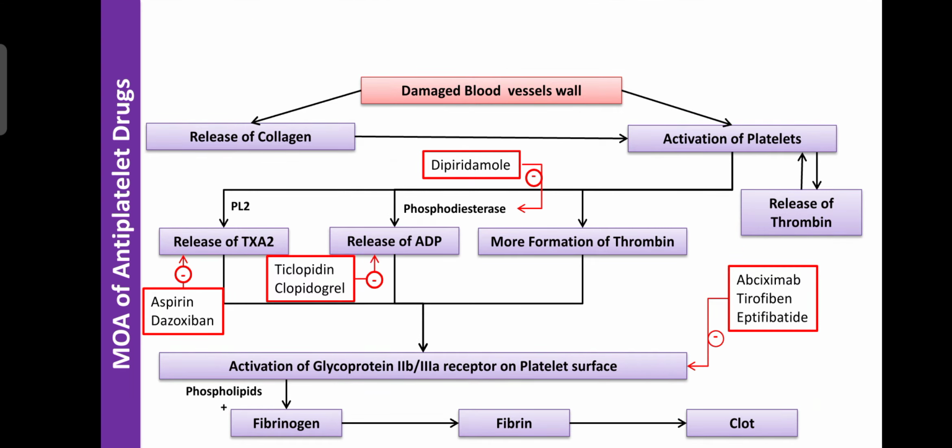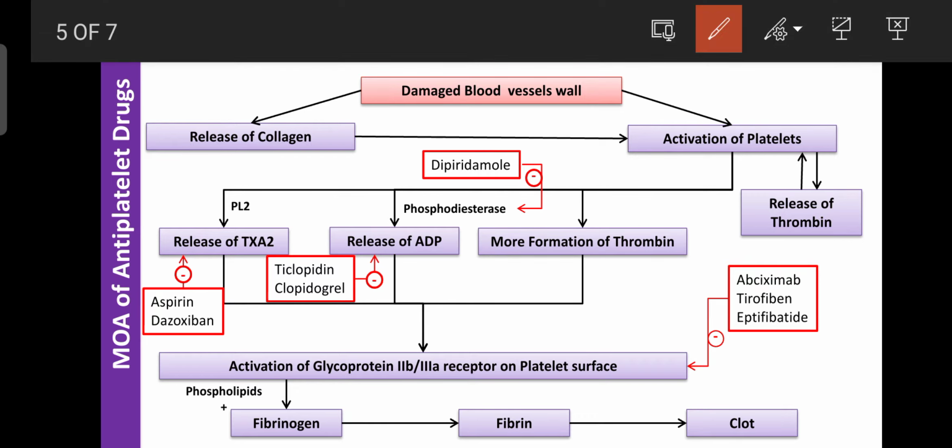Okay, so here the first drug is the prostaglandin inhibitors like aspirin, as well as another new drug, diazoxibun. These drugs mainly inhibit the release of thromboxane A2. Lack of thromboxane A2 means there is no platelet aggregation, then there is no clot. So due to administration of aspirin and diazoxibun, they inhibit the formation of the clot. Then they are helpful for the treatment of various blood coagulation related disorders.